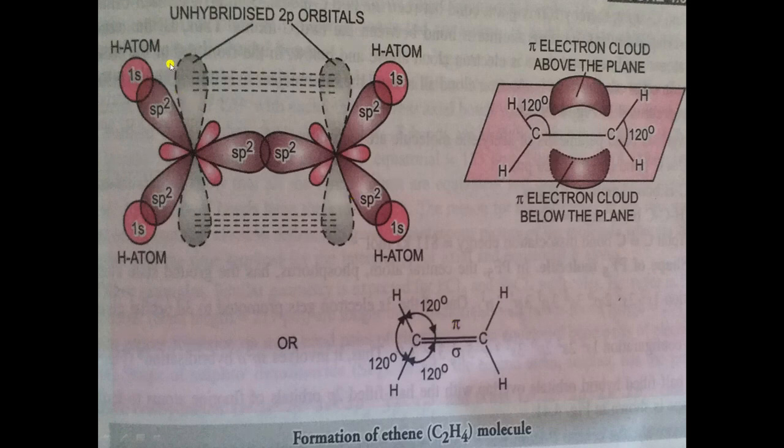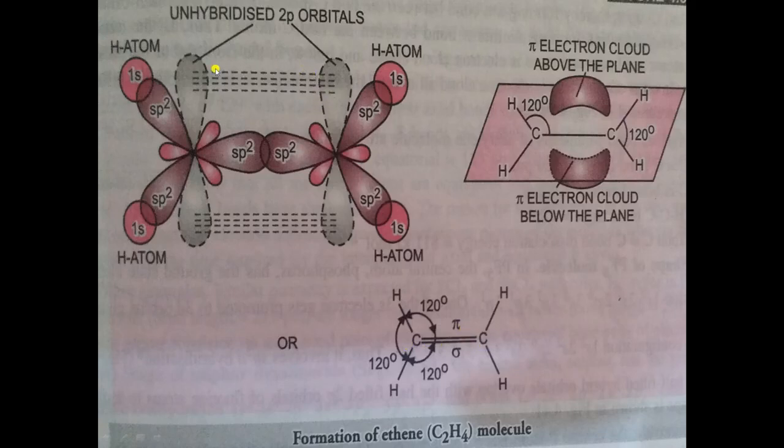As you can see here, the unhybridized orbital is present here, and this is also an unhybridized orbital, and their axes are the same, right? As their axes are the same, there will be overlapping between these two. So we will show overlapping by dotted lines. Here there will be sideways overlapping, so there will be formation of a pi bond. So the second bond is a pi bond, which is between carbon and carbon atom, right?